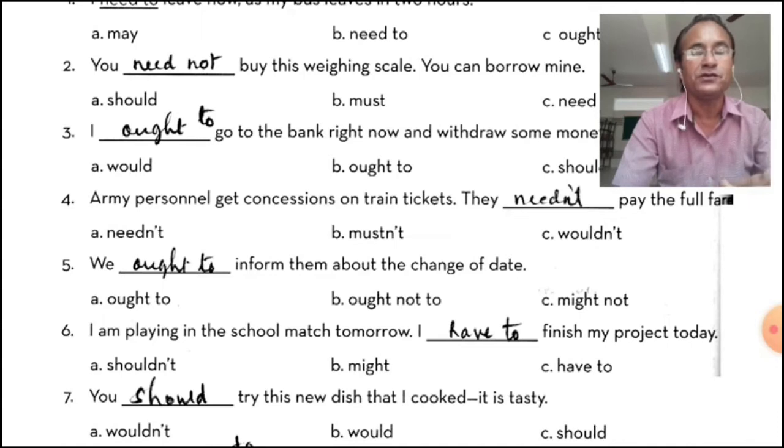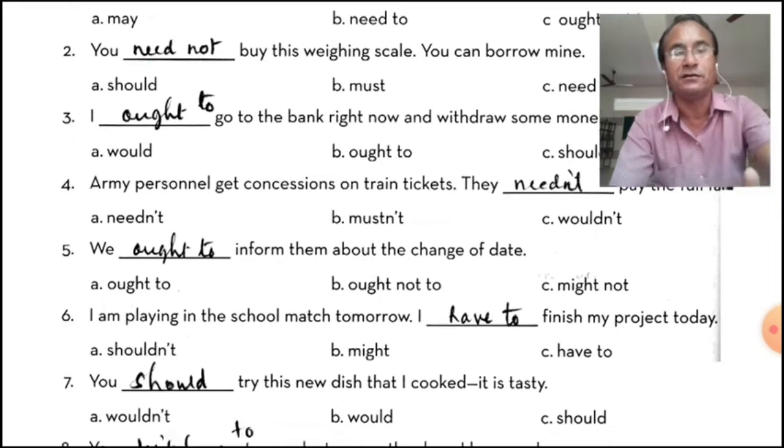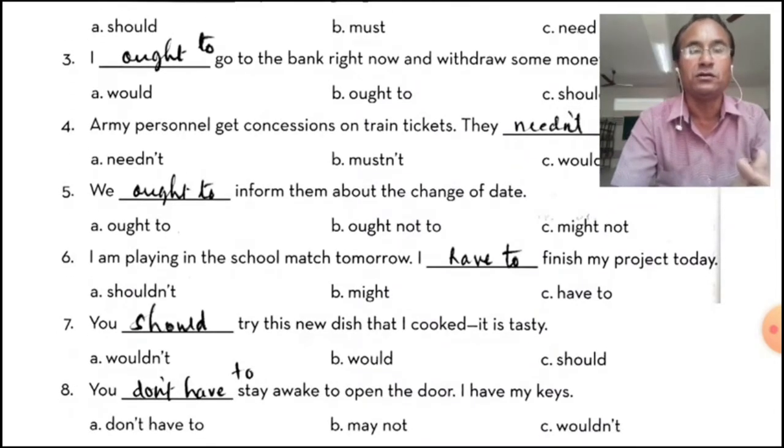Now, seventh one, you should try this new dish that I cooked. It's tasty. You should, you would, wouldn't. Wouldn't can be used if I have prepared. You would not try this new dish that I cooked. It's tasty. If you are using it in a joke, then we can use that. You would not.